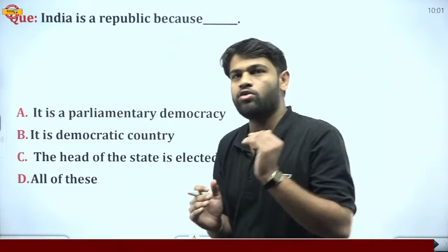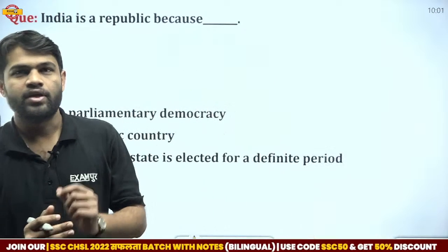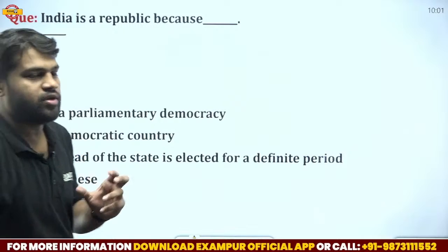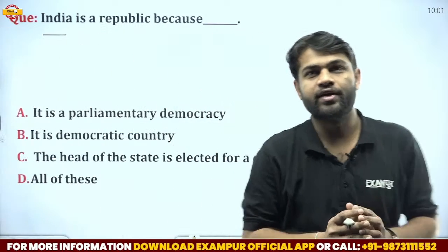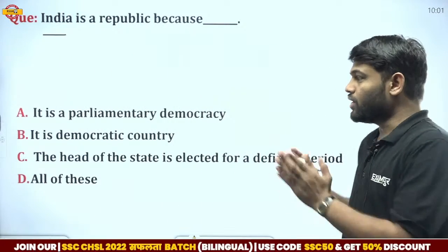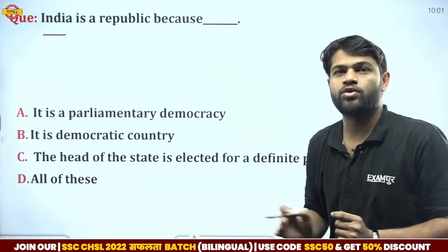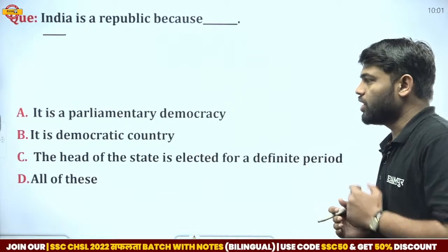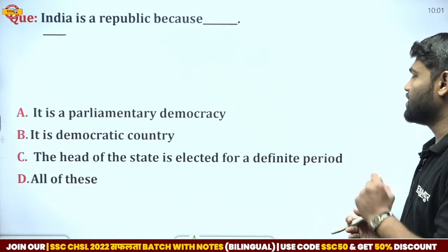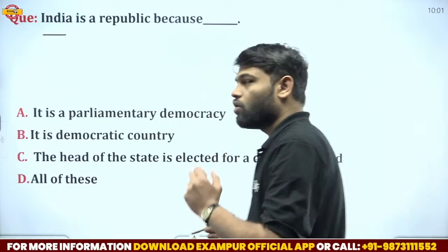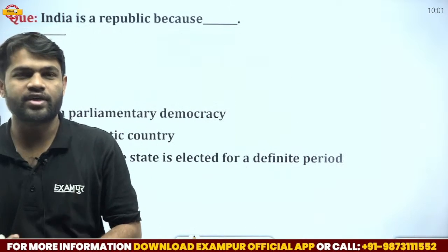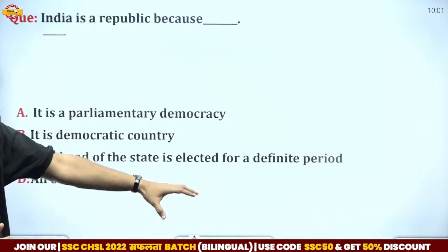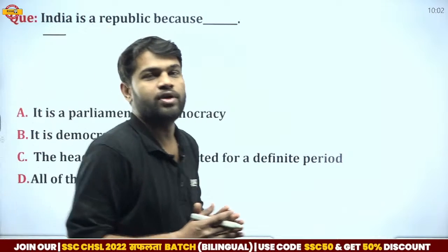We all know that India is a republic country, but in the question they ask that India is a republic. So we have to know the definition of a republic country. So find out what exactly the correct statement from the options given below. It is a parliamentary democracy. It is a democratic country. The head of the state is elected for a definite period, and all of the above. So what exactly the correct answer, guys? If India is a republic country, then which statement is correct that defines India as a republic nation?